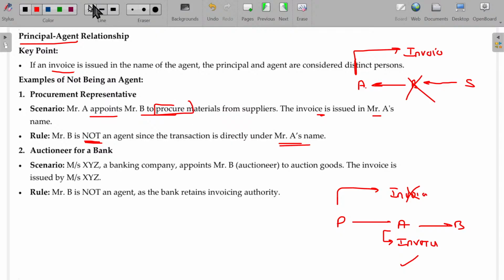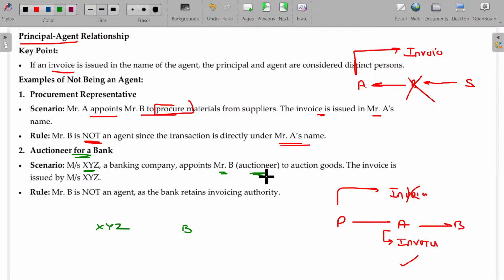Auctioneer for bank XYZ, a banking company, appoints Mr. B, who is the auctioneer, who calls for that. Okay, you might have seen auction bidding, right? 100 rupees one time, and the second time the price is shooted up, 100, 110, like that. So that bidding activity is carried over by the auctioneer.